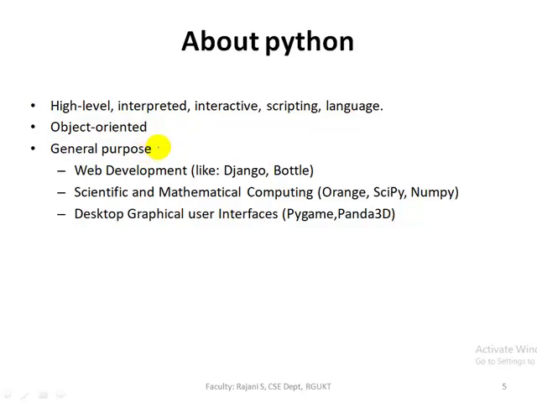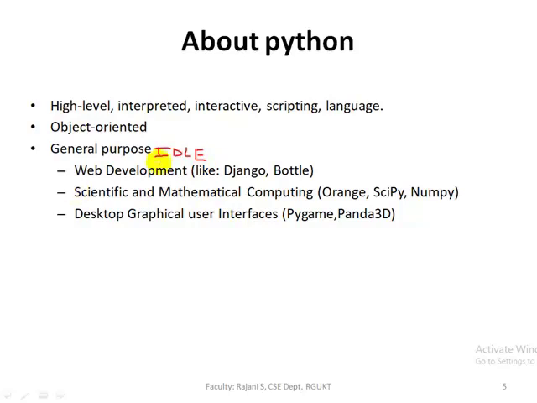For general purpose, we can use IDLE. IDLE full form is Integrated Development Learning Environment. So this IDLE is used for general purpose, but for special purpose, we need to use Python frameworks.